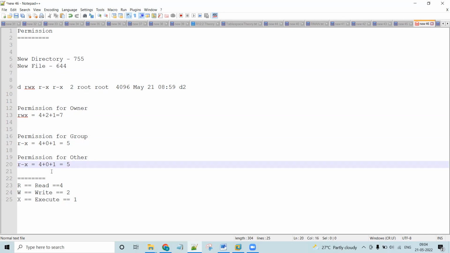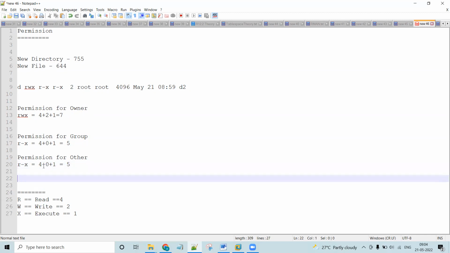So if someone asks for the overall permission for the D2 directory, you need to put these 3 numbers. That is 755. So got it?